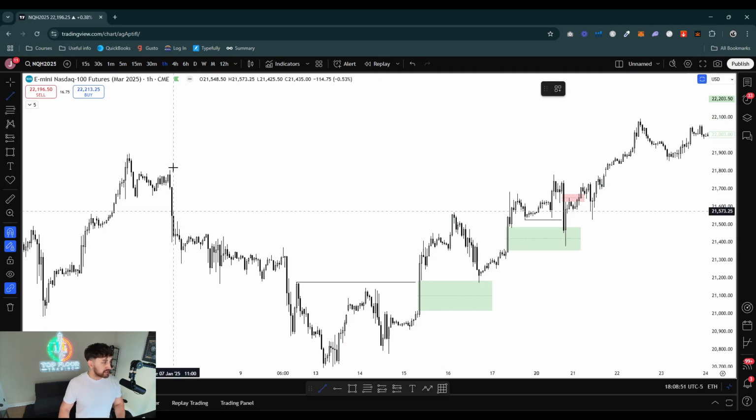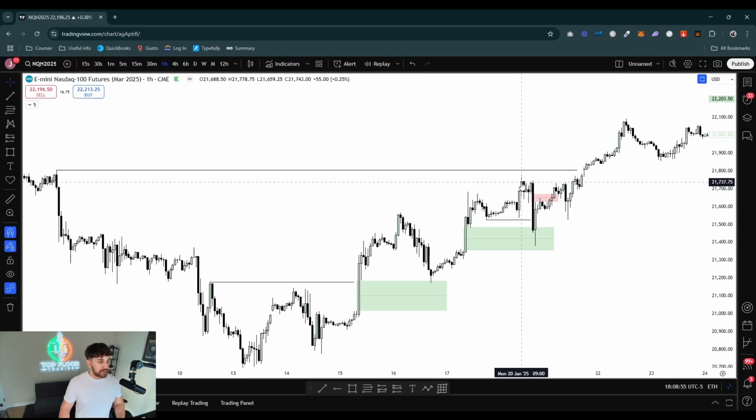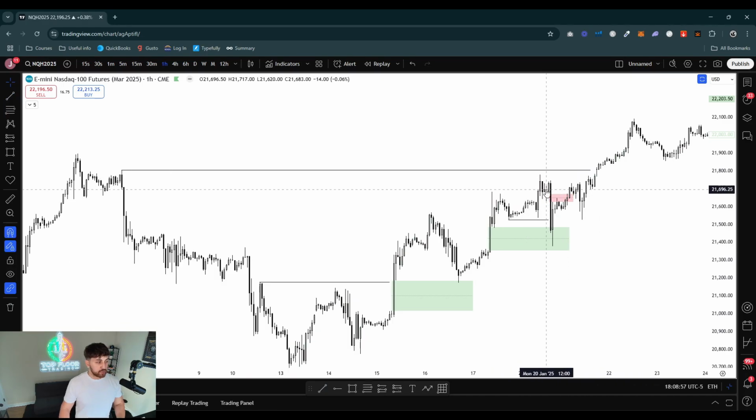Just based off higher time frame liquidity. It's trying to reach up into these relative equal highs, right? So it doesn't really make sense for price to reverse at this point by leaving these relative equal highs up here, a very nice liquidity pool, right? So it doesn't make sense for price to reverse right here. So once we get a drop lower, yes, you could look for continuation, but you're playing the retracement rather than playing the expansion up to these relative equal highs and up to this buy side level here.